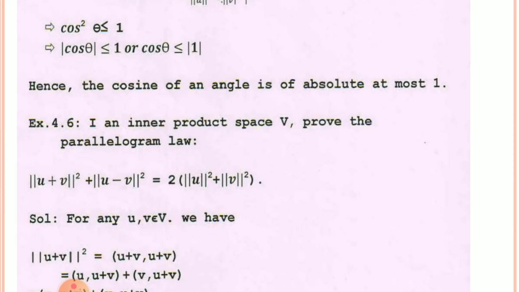If in an inner product space V, that means V is an inner product space, then which of the following is the parallelogram law? For MCQ, this is also important. This result is known as the parallelogram law. Norm of u plus v whole square plus norm of u minus v whole square is equal to 2 times, norm of u square plus norm of v square. In an inner product space, this law is called the parallelogram law.